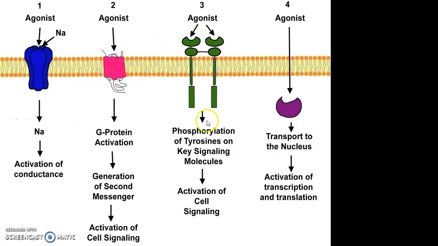The third type is the enzymic receptor, which is also called the tyrosine kinase receptor, whereas the fourth type is the nuclear receptor. These nuclear receptors, that is the intracellular receptors, directly activate the process of transcription and translation, that is protein synthesis, whereas the tyrosine kinase enzyme linked receptor leads to phosphorylation of tyrosine kinase, which leads to activation of cell signaling.